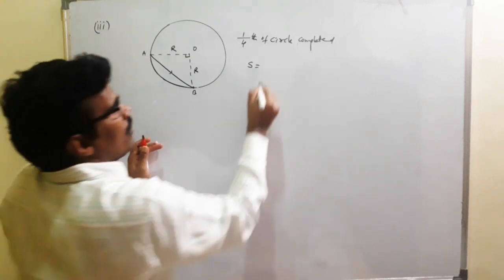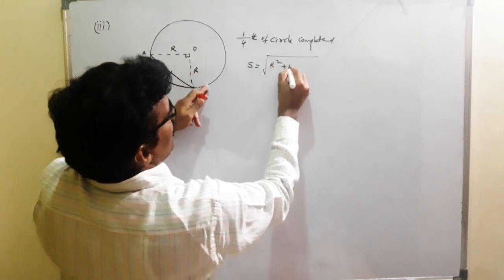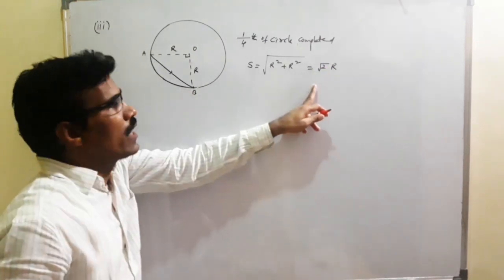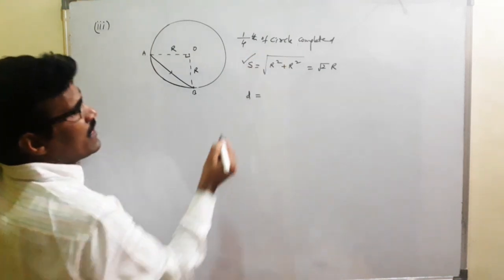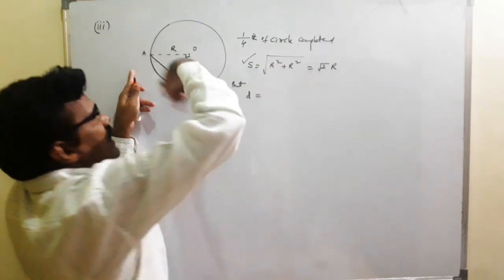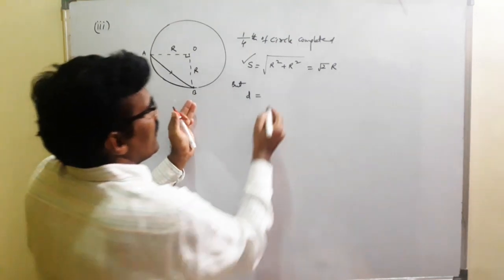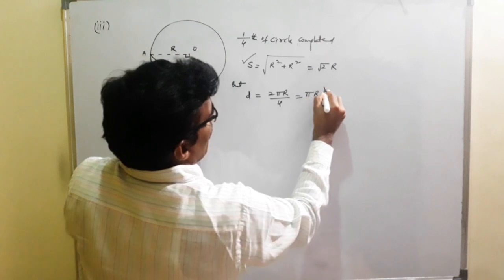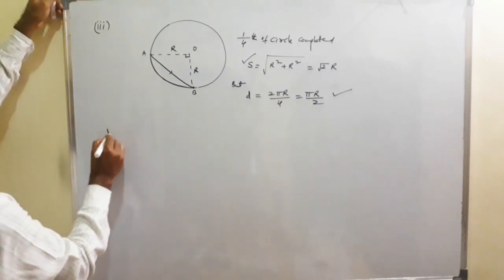Displacement is equal to the hypotenuse of this right angle triangle, r square plus r square, which is equal to root 2r square, under root 2r. But here displacement is over. What is the distance traveled? If we complete a full circle, distance traveled is 2 pi r. For a quarter circle, 2 pi r by 4, which is equal to pi r by 2.